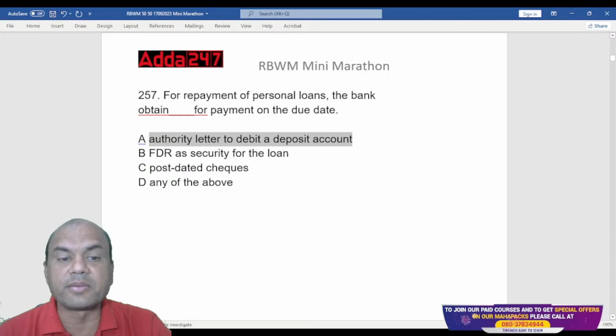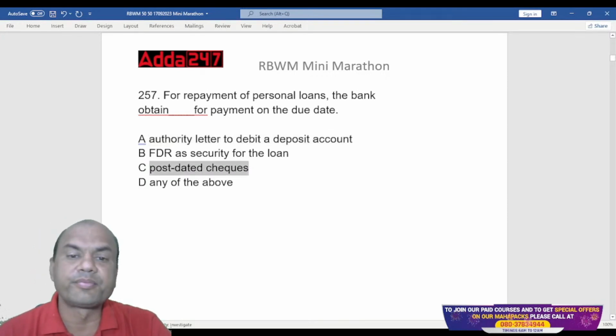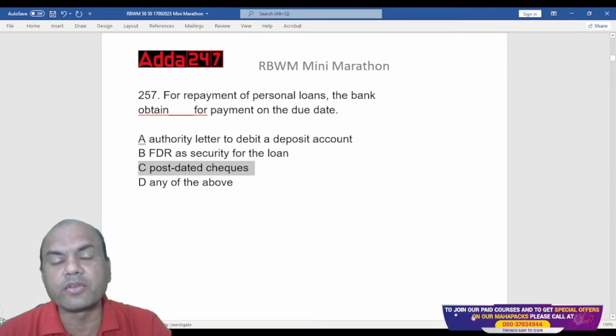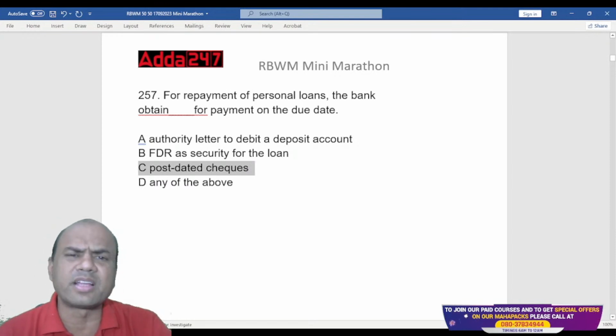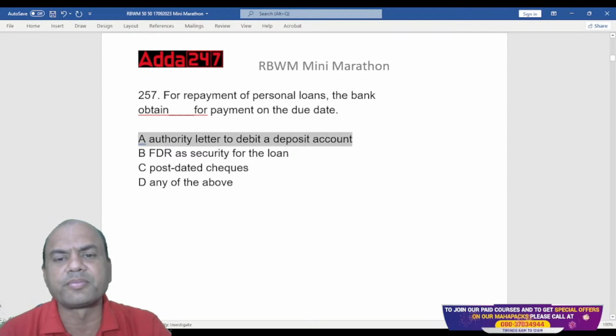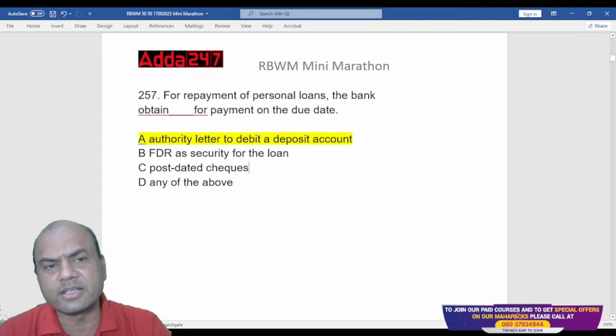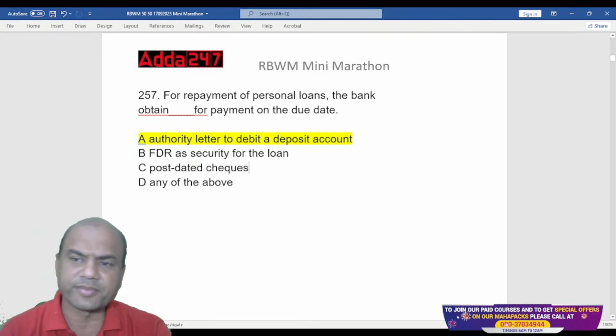Or does it get post-dated checks? So what do we get? Post-dated PDCs. Nowadays PDCs are gone. See here, PDCs is given as an answer in many of the books. But now PDCs is not the right answer because nowadays there is no PDC concept. Everything is authority debit. We get this debit authority directly, isn't it? And that is the answer, isn't it?